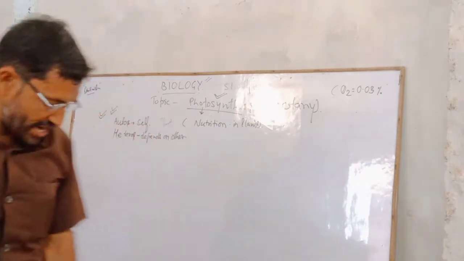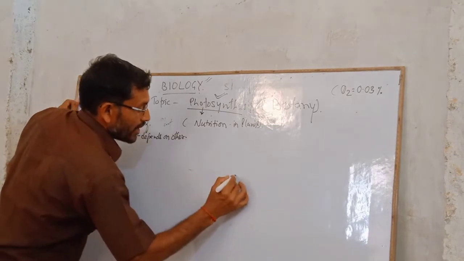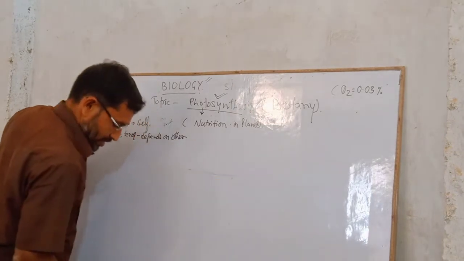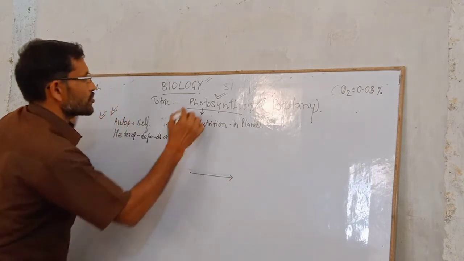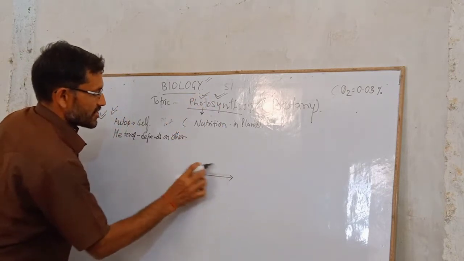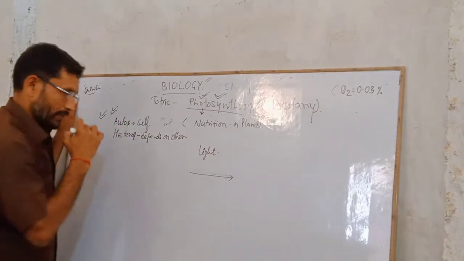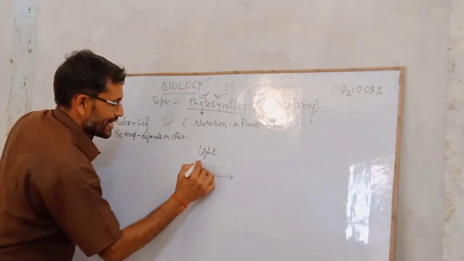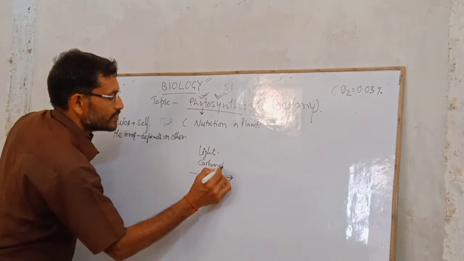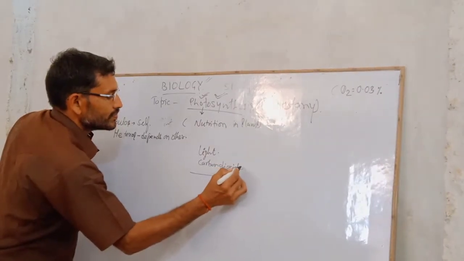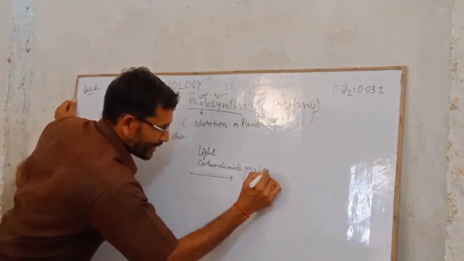The CO2 is needed, and you know what else is needed, the needed conditions, or you can say the needed things required for the photosynthesis process: that is the light, carbon dioxide gas, which is already in the air, right?